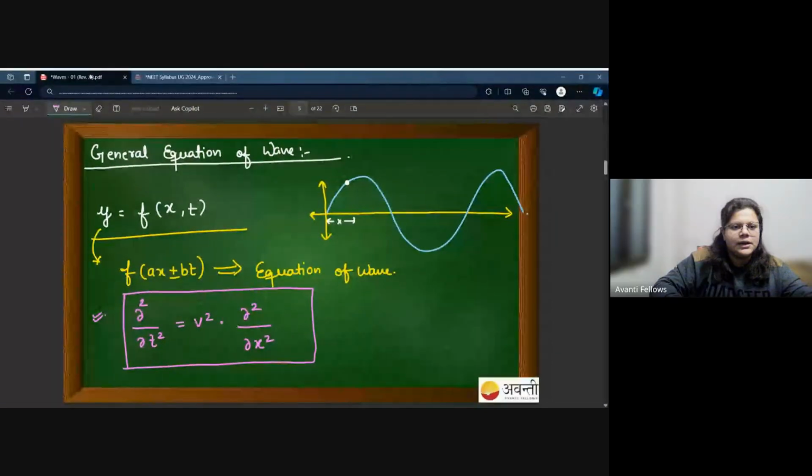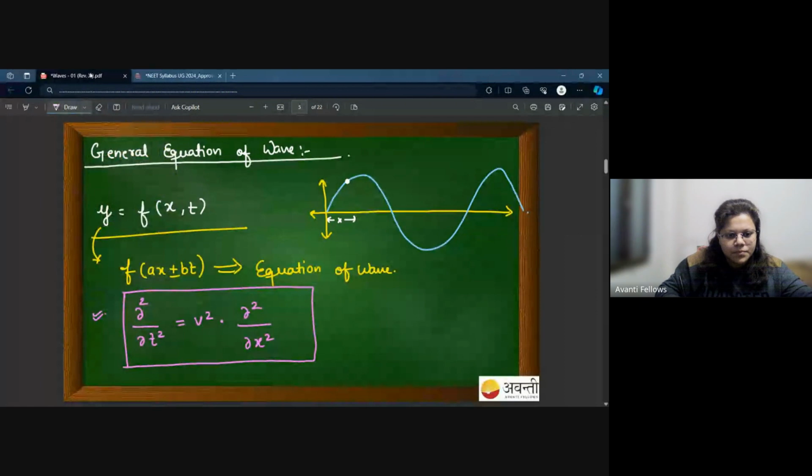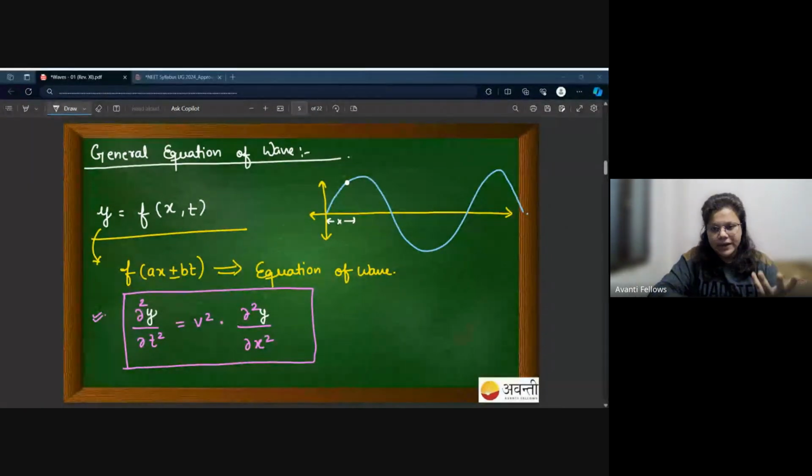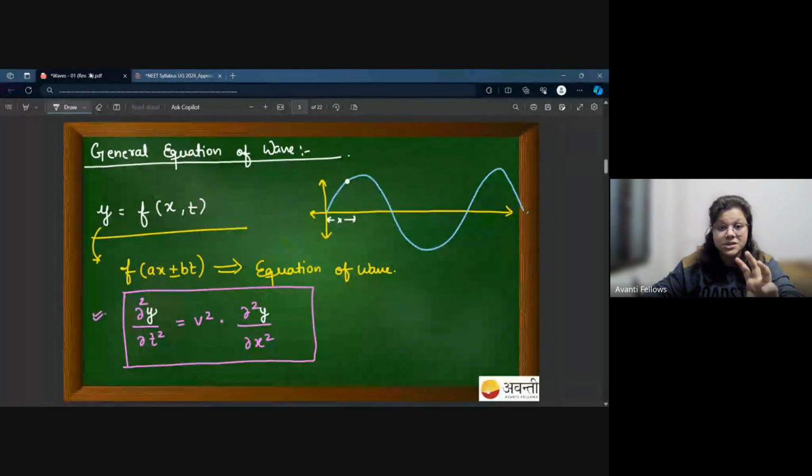Okay. Let me give you a hint first. If I tell you about a function which depends upon two variables or more than two, it could be 2, 3, 4, anything. Let's consider the x, y, z axis. So you can see a basic differentiation, a basic derivative looks like this, capital D or small d. We usually write like this, right?